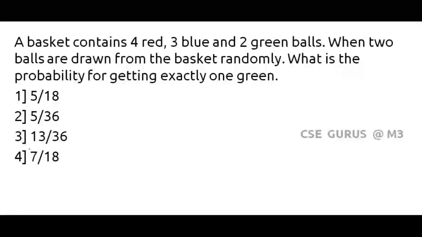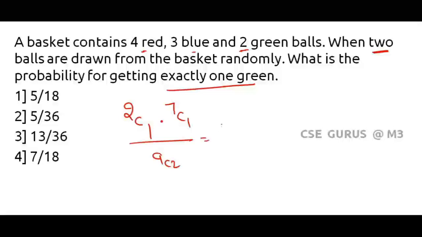Yeah, similar question. Getting exactly one green. Exactly one green. So how many green balls are there? 2 green balls are there. You need to take only one green. But you need to take 2 balls, right? What about the other ball? See, it might be either red or blue. So totally how many balls are there here? 7 balls are there. 2C1 into 7C1 divided by 9C2. What is 2C1? 2. 7C1? 7. 9C2 is 36. 2 1s are 2, 2 18s are 36. So the answer is given by 7 divided by 18.